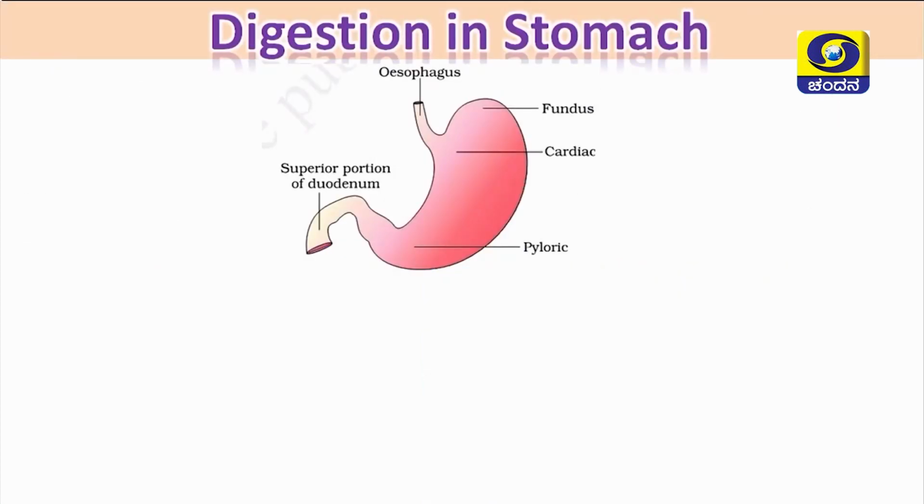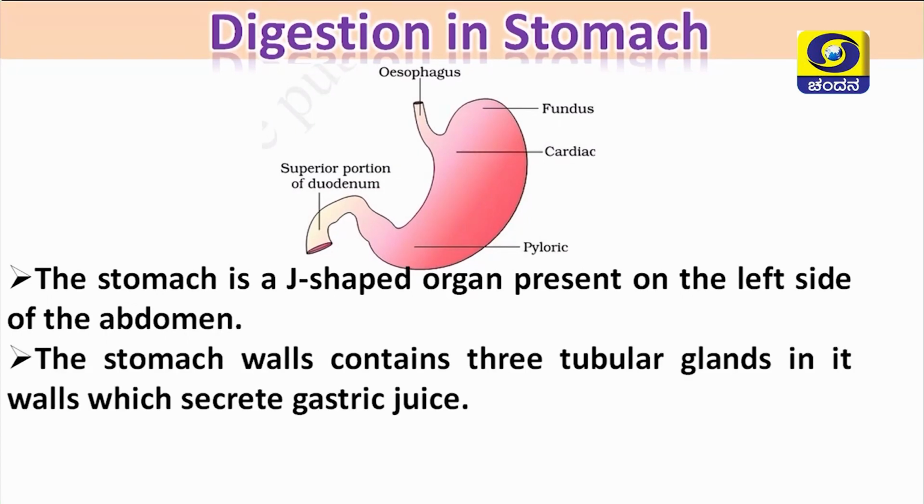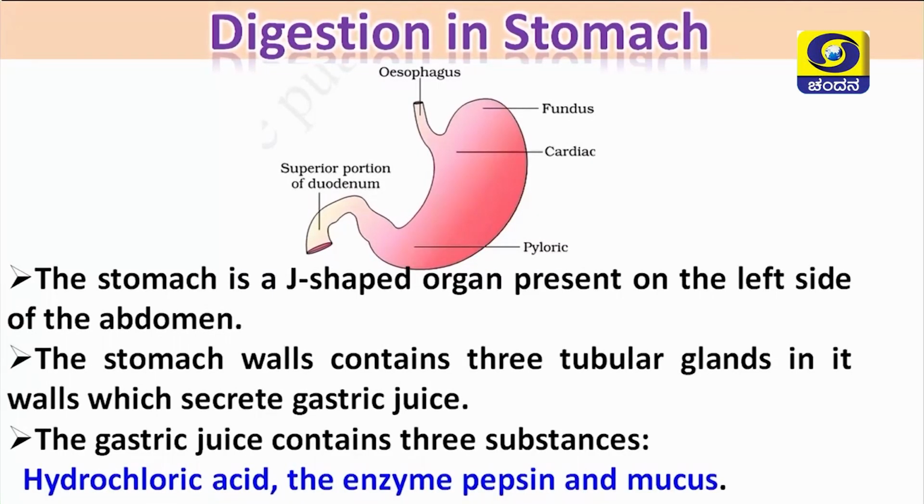Now let us discuss the digestion in the stomach. Of course, the stomach is a J-shaped organ present on the left side of the abdomen. Stomach walls contain tubular glands, nothing but gastric glands, which secrete gastric juice. And this gastric juice contains mainly three substances.